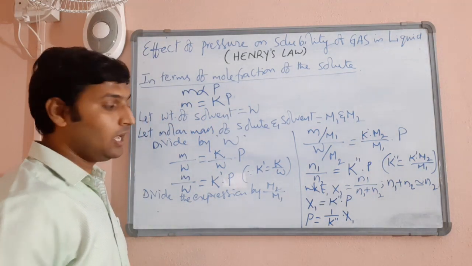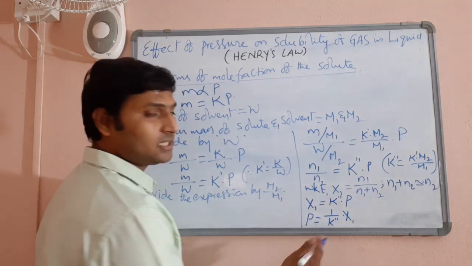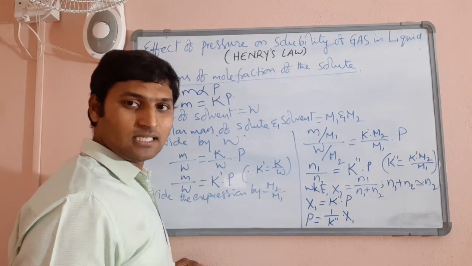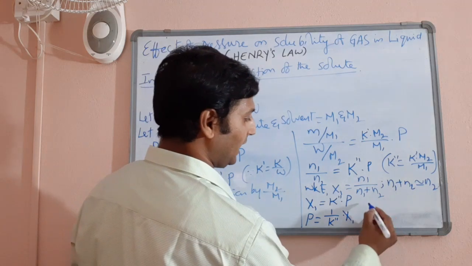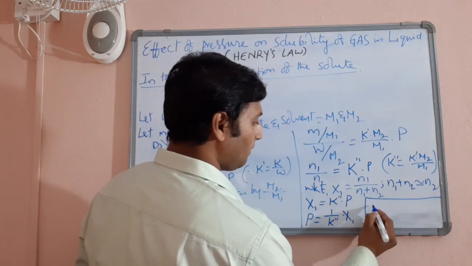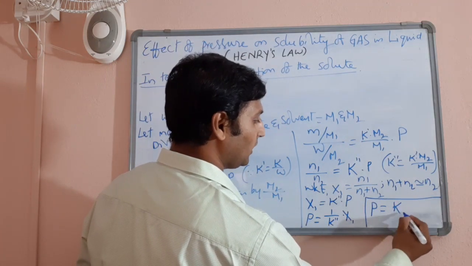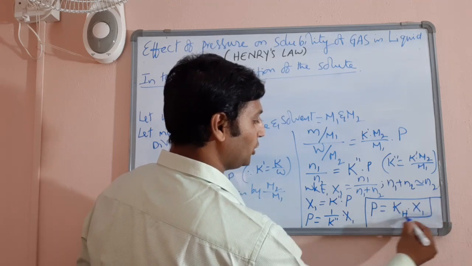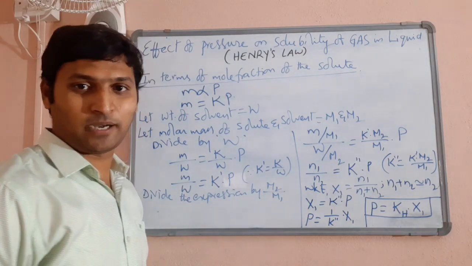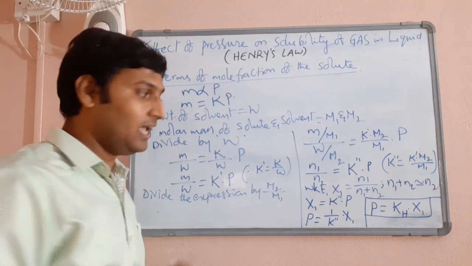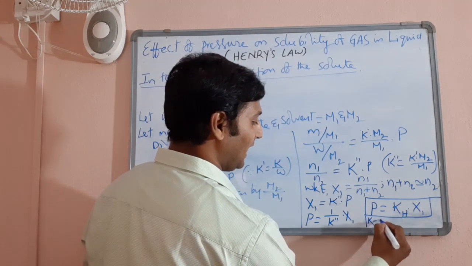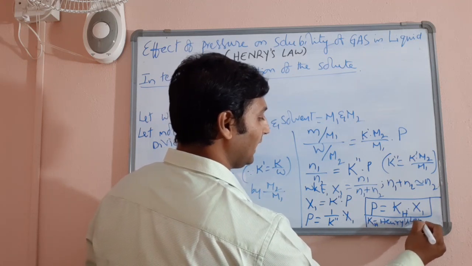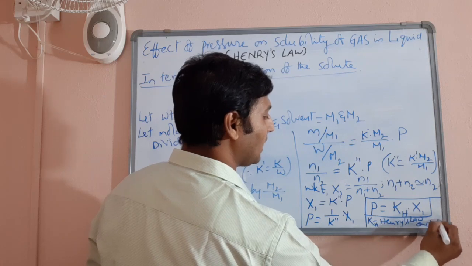Are you observing me? 1 by K double dash can be written as another constant. 1 by constant is a constant. Therefore, I can write finally P is equal to KH into mole fraction of solute, which is the final expression of Henry's law, and KH is called as Henry's law constant.